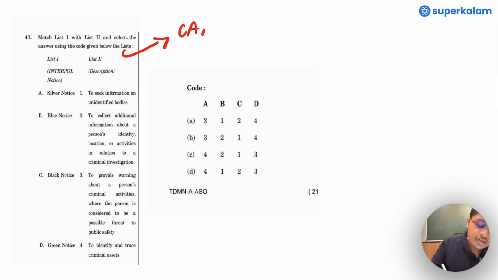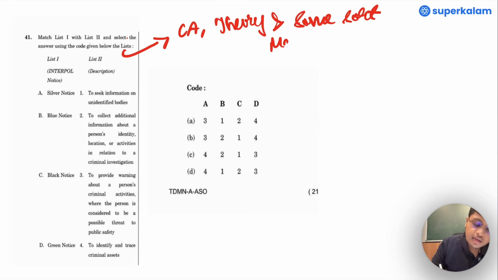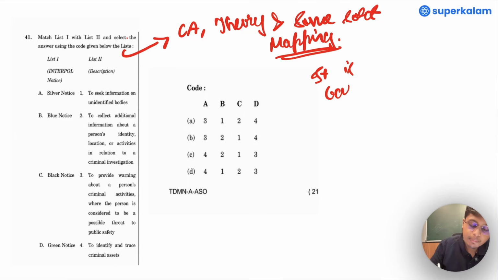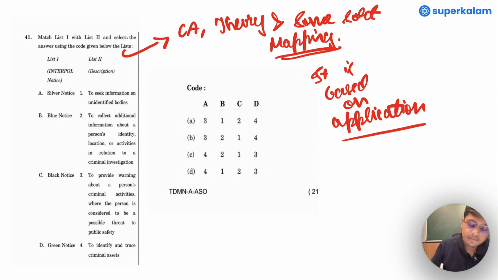There's current affairs, there's theory, and there's some sort of mapping required as well. So, overall, I would say it is based on application of whatever we have read for the past year.